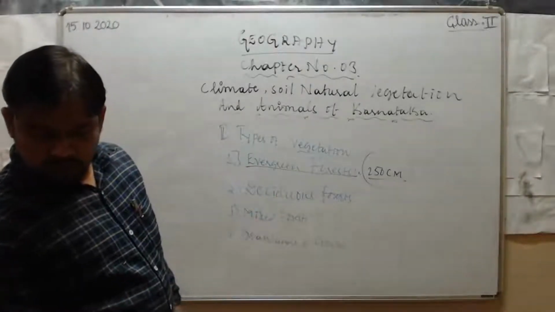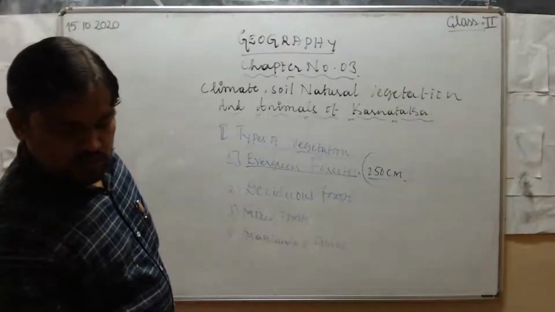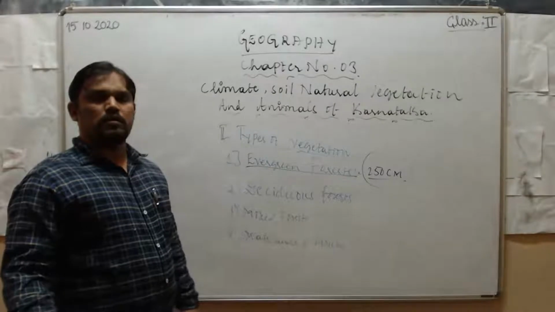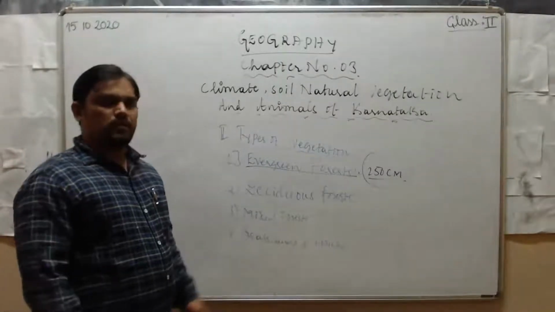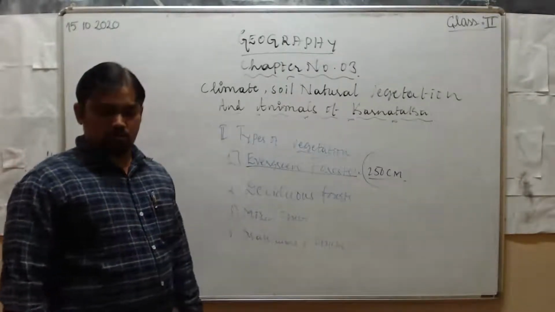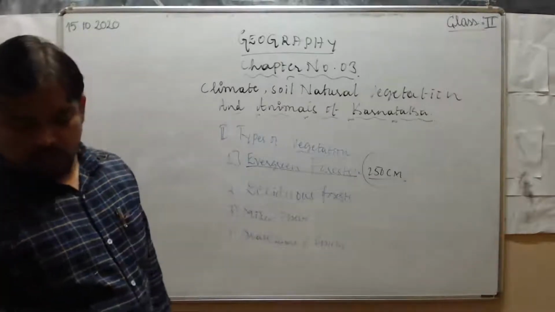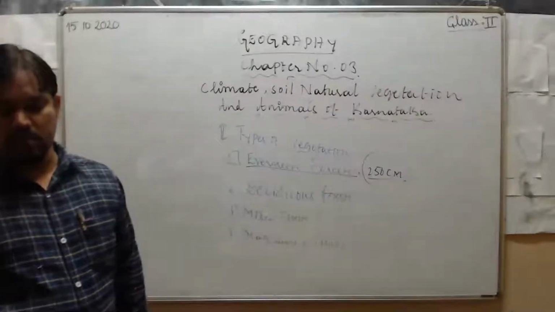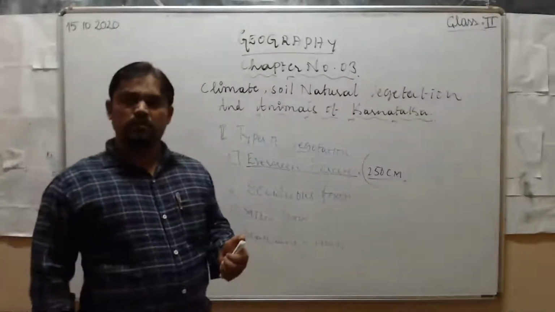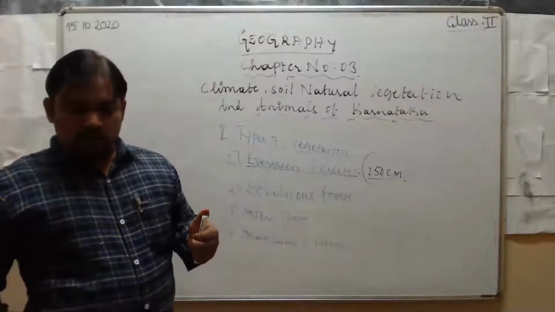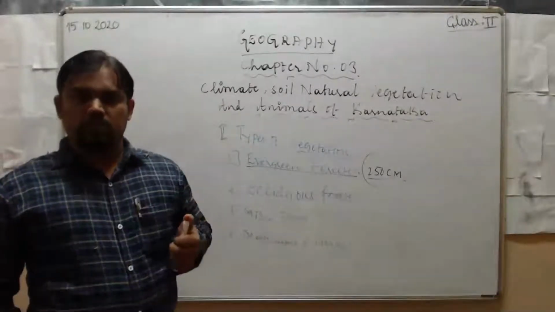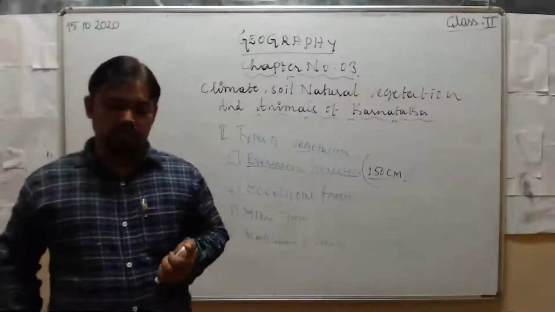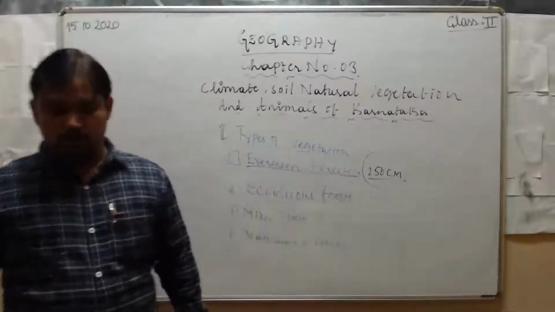Next, at the base of these trees are thick shrubs. At ground level, dense green grass grows. Different types of spices, cinnamon, cardamom, cloves, and medicinal herbs grow in abundance. Along with the tall trees, some spice products are also growing here, for example cardamom, cinnamon, cloves, and medicinal herbs.